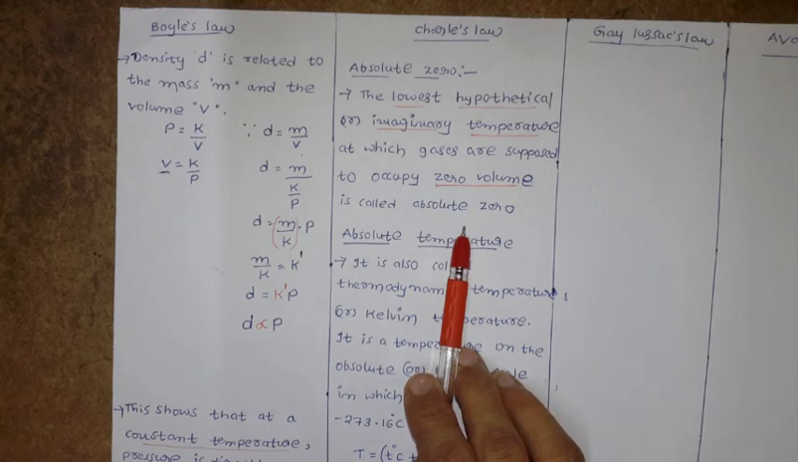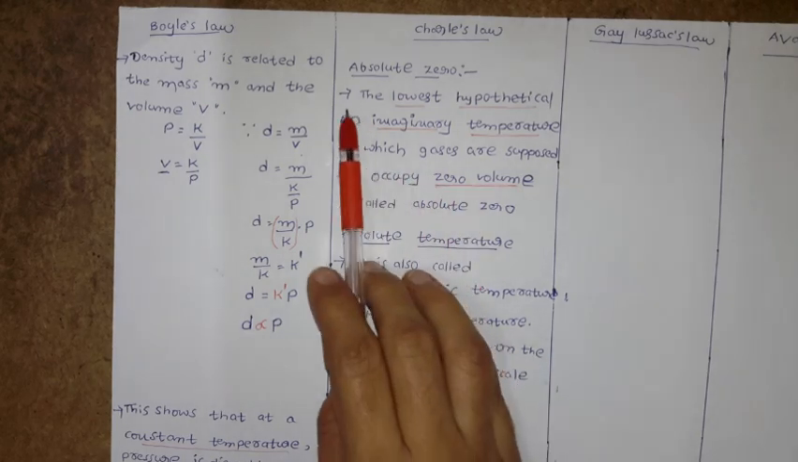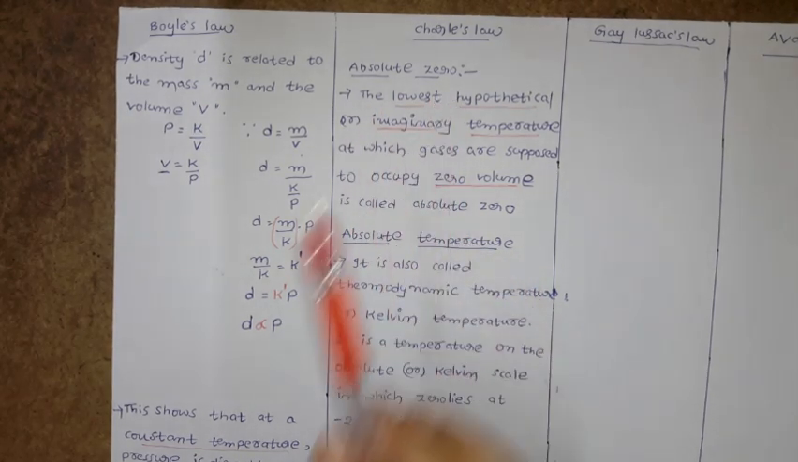You are assuming a temperature at which gases are going to occupy how much volume? Zero volume. Generally we know that gases occupy some amount of volume, definitely. But at a particular temperature they are going to occupy zero volume, meaning your gas is converted into liquid, isn't it? Later we'll discuss that next. So this is the meaning of absolute zero.